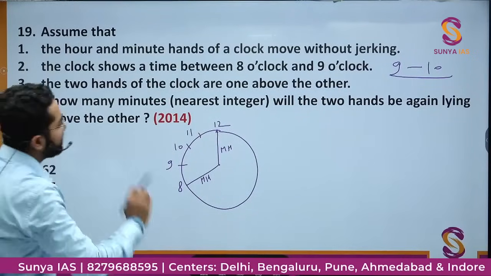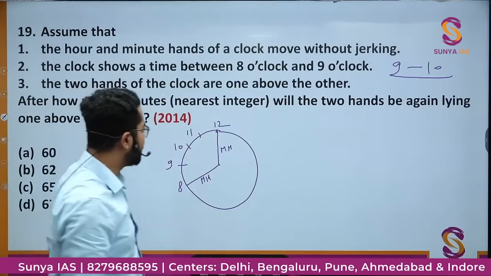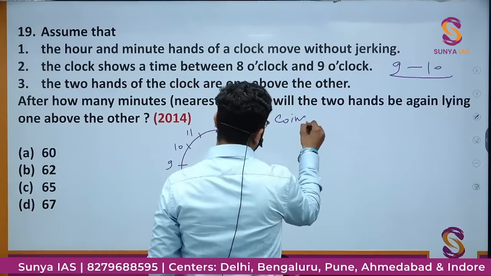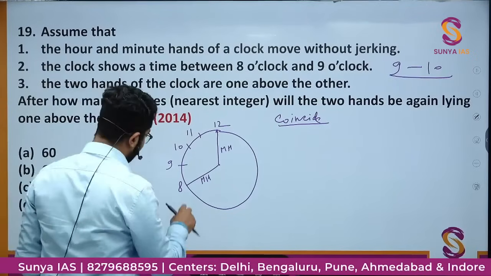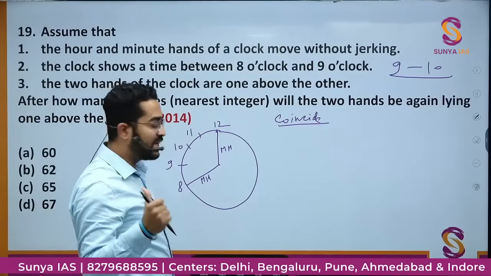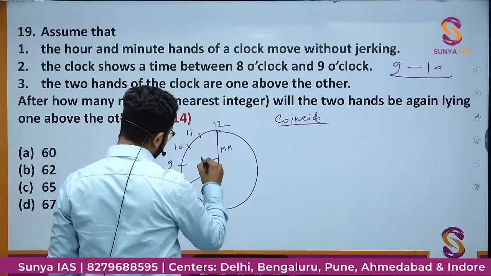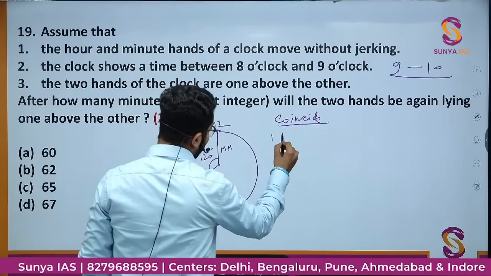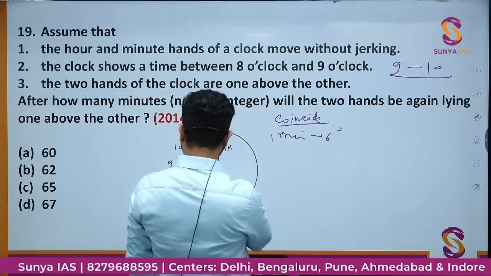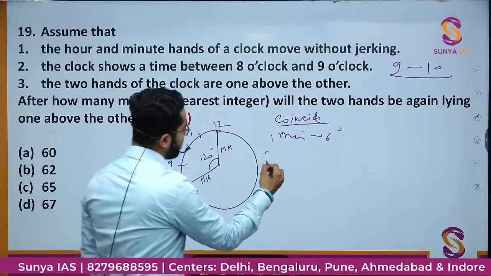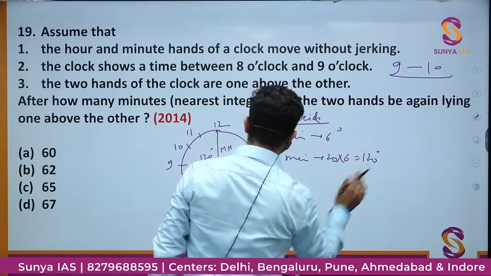After how many minutes will the two hands be again lying one above the other? Okay, so first I'll see if this is 8 o'clock, when will it coincide? If this is 8 o'clock, right? So this angle is... 1 minute is 6 degree. So this is 5, 10, 15, 20 minutes, so 20 into 6, that is 120 degree it is making already.